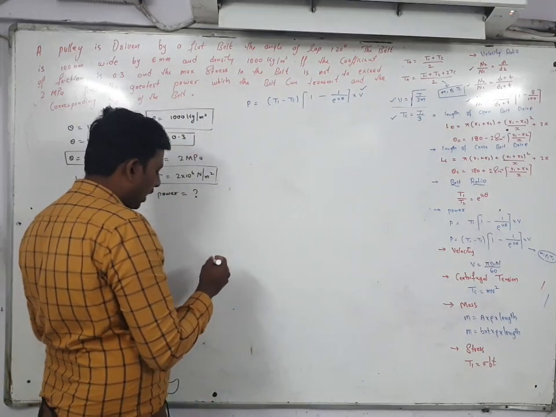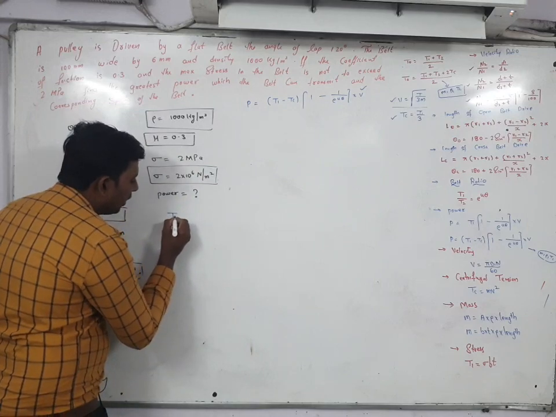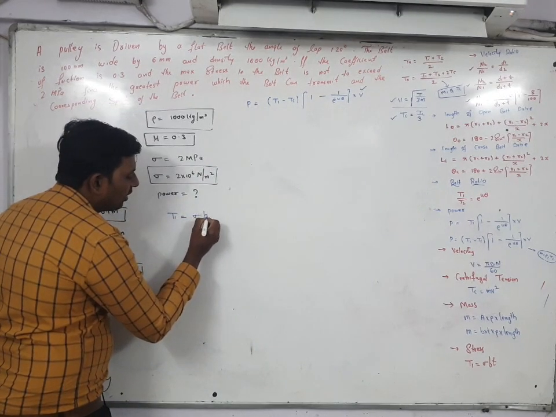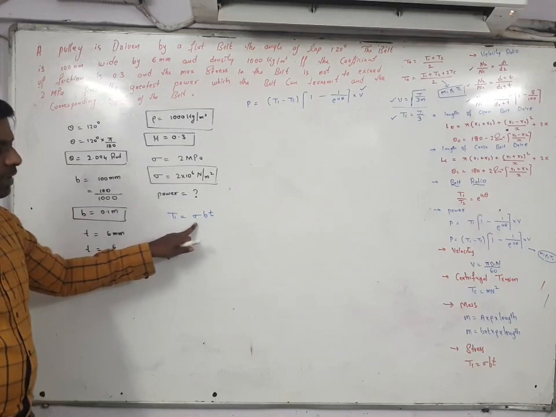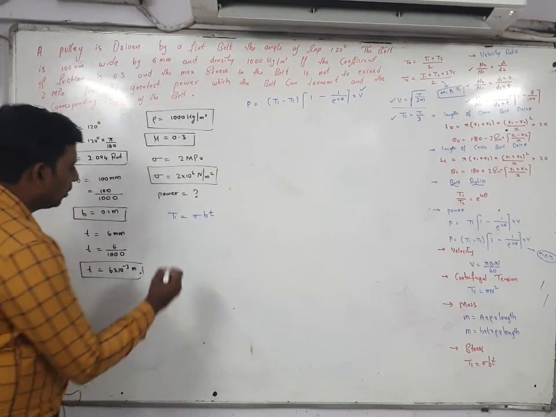T1. So first try to find out the T1. T1 is equal to, simple formula is there, sigma Bt. What is the T1 formula? Sigma Bt. So substitute the value.